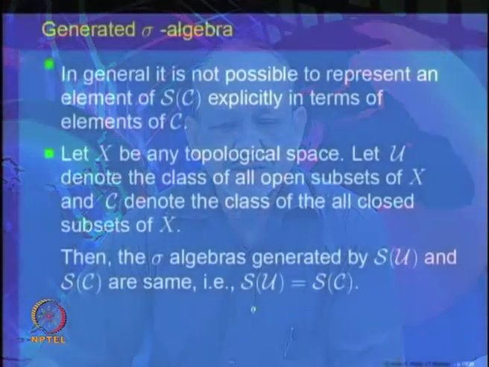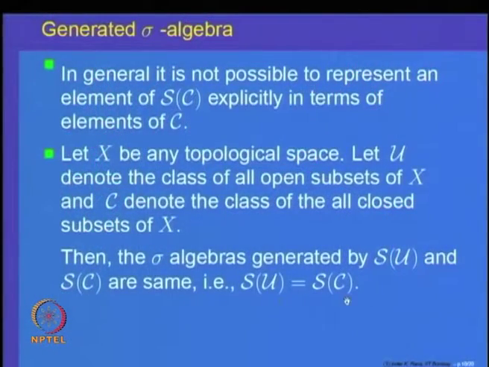And let us recall, a set is closed if and only if its complement is open. So, using this fact, we will prove that the sigma algebra generated by open sets is equal to the sigma algebra generated by closed sets.